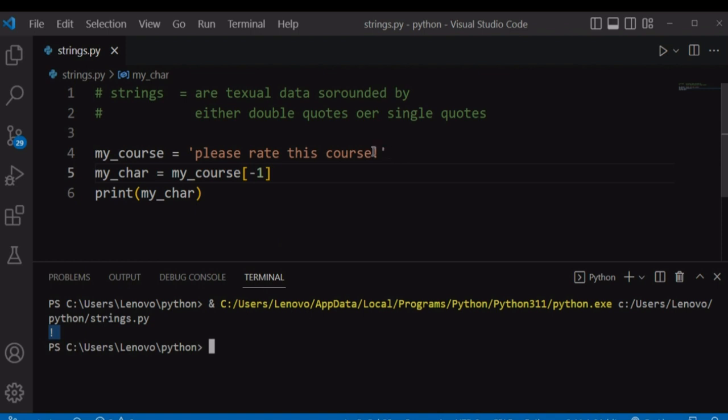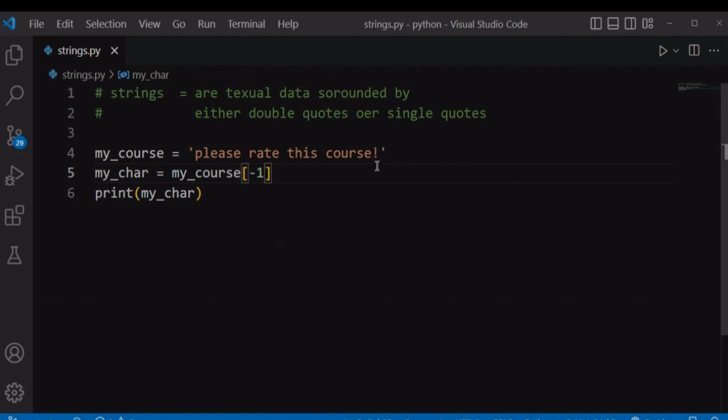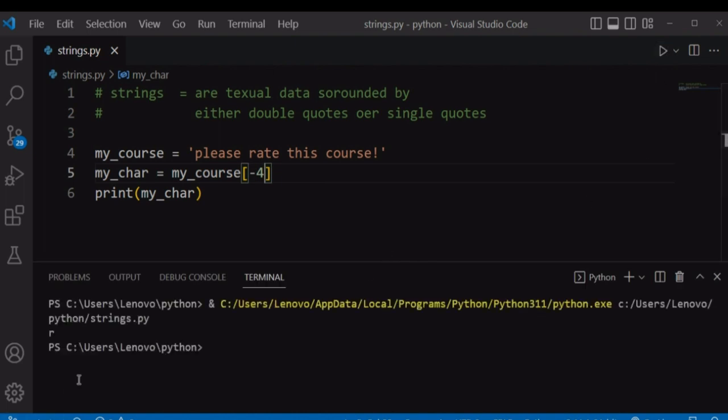So it will return this exclamation mark, which is at the end of the string. We can also access the -4th index, and it will return the character in that position, which is R. So let's count -1, this symbol, -2, -3, -4.